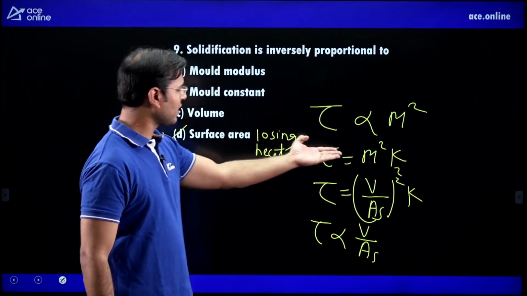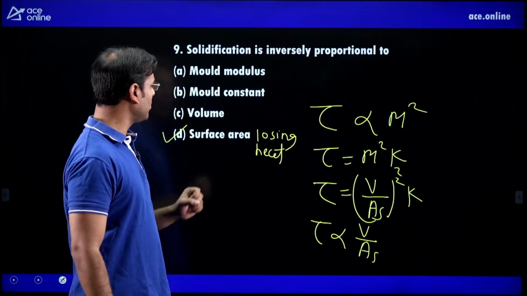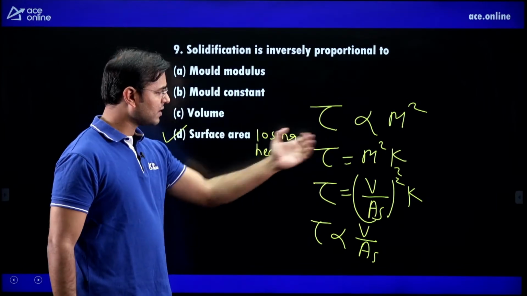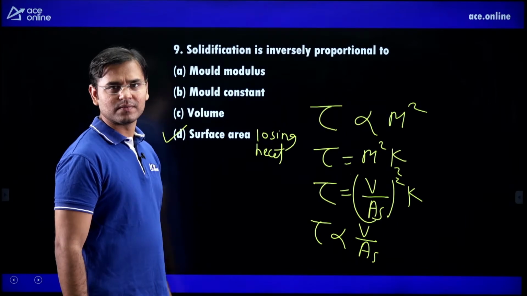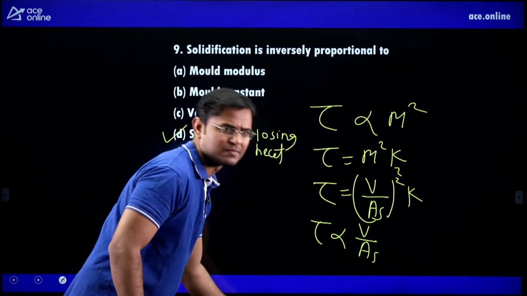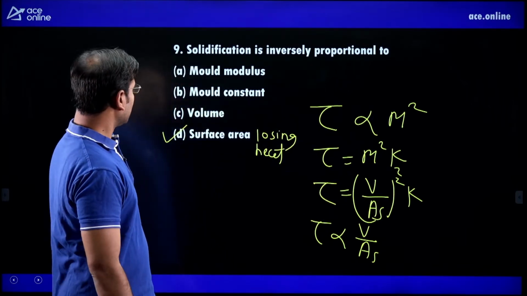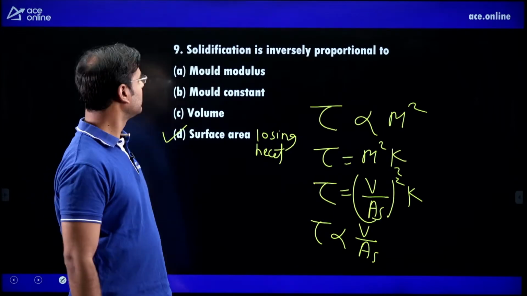Mold modulus means what? Capital M. The solidification time is directly proportional to mold modulus. It is directly proportional to mold constant K1. Volume directly proportional to and surface area is correct.